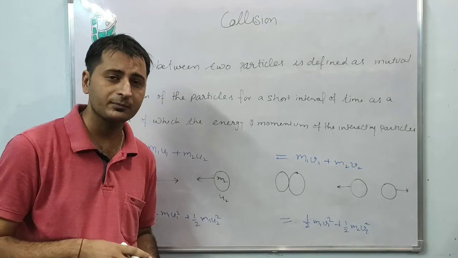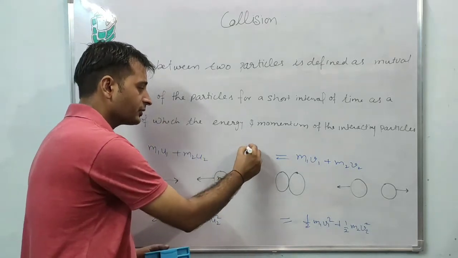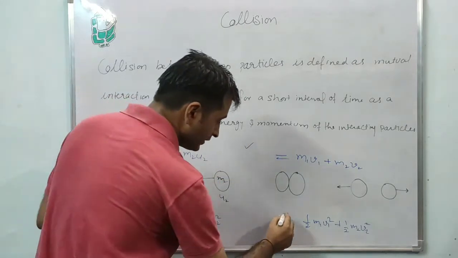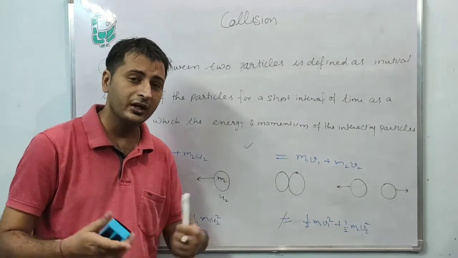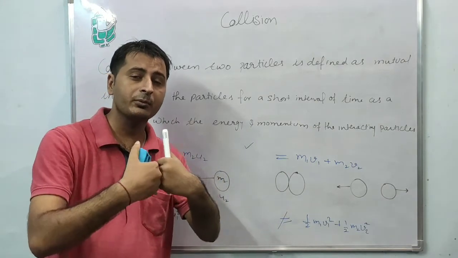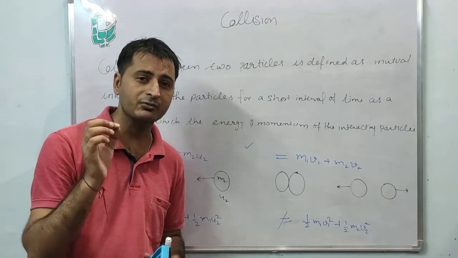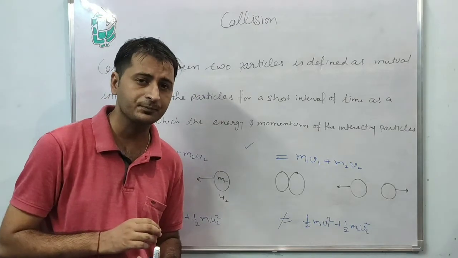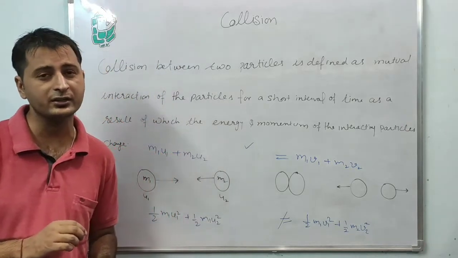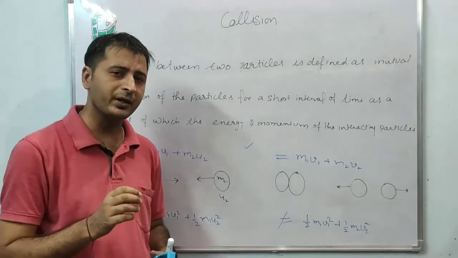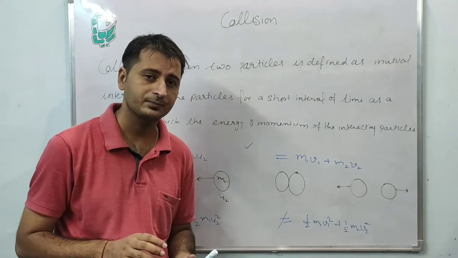In an inelastic collision, the momentum of the system is conserved, but kinetic energy is not conserved, because during an inelastic collision there will be some amount of loss of energy, either in the form of sound or in the form of heat. There will be a loss of energy. That's why kinetic energy is not conserved. Such a case is called an inelastic collision. And most of the practical examples in our daily life are inelastic collisions.